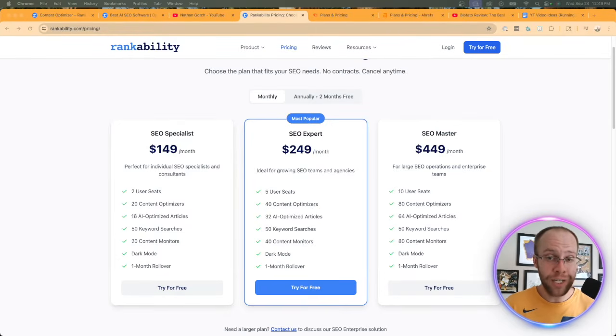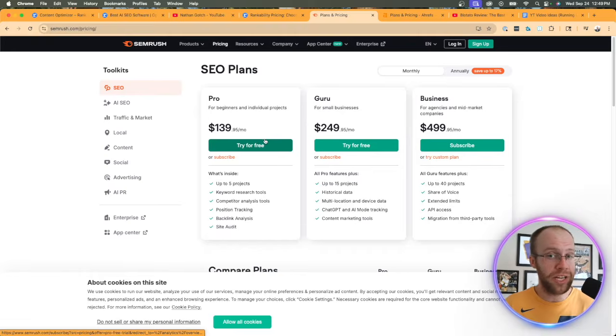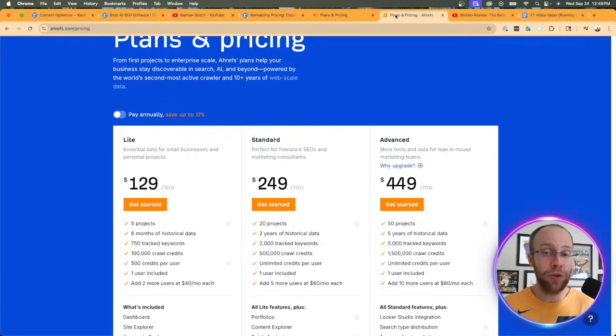Now, $149 a month may seem like a steep price point to some, but if you compare this to the top SEO tools in the industry, it's actually not that far off. If I look at SEMrush, for instance, they start at $140 a month, all the way up to $500 a month on that business plan. And then if we look at Ahrefs, for instance, they start at $129 a month on the light plan and then go up to $450 on that advanced plan.